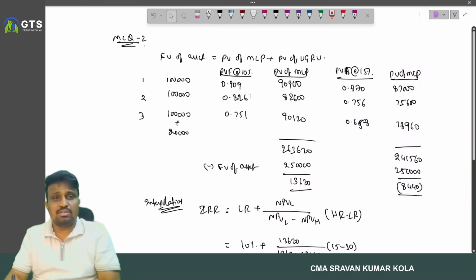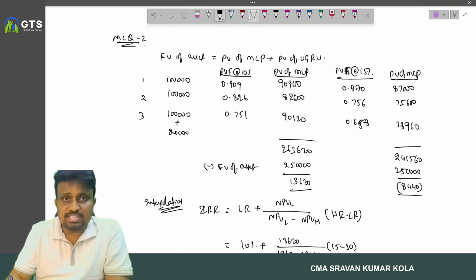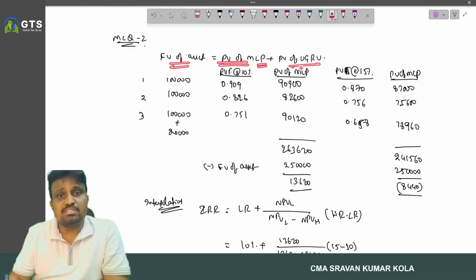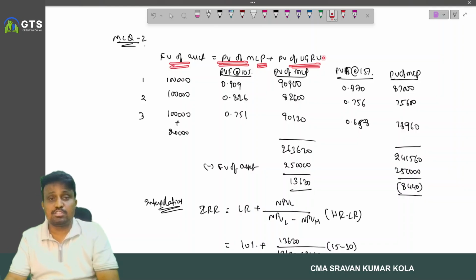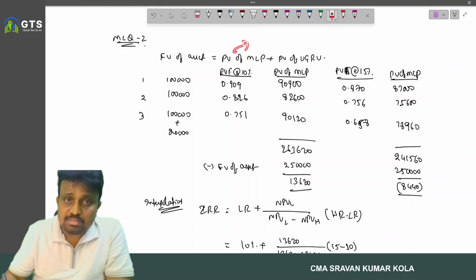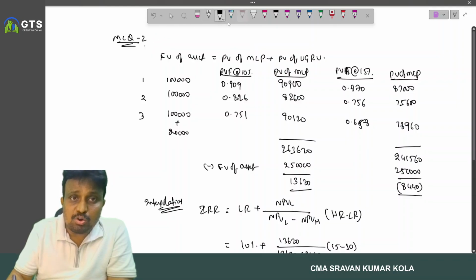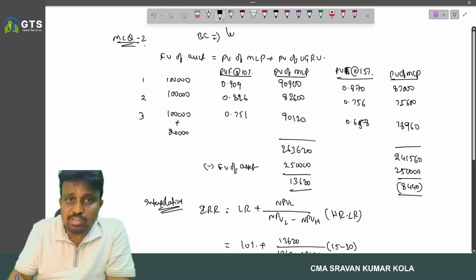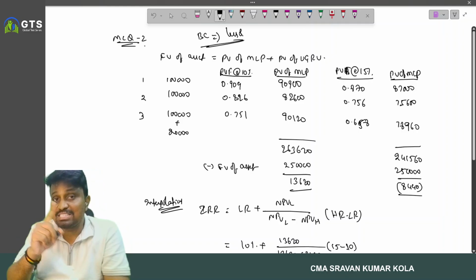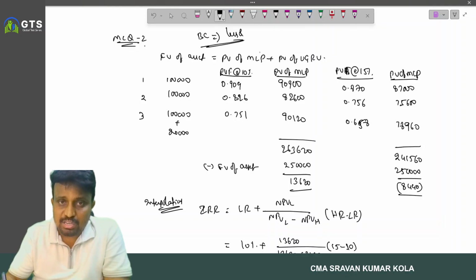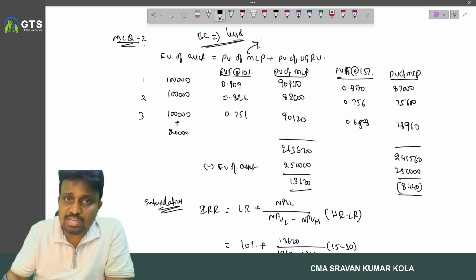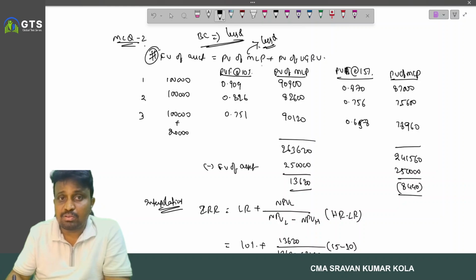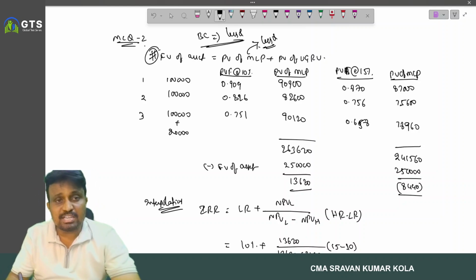And here I have the calculation. And here, fair value of the asset is nothing but what? Present value of the fair value of the asset is equal to present value of minimum lease payment plus present value of unguaranteed residual value. But always remember, the borrowing rate should be calculated only from the point of view of the lessor, not from the point of view of the lessee. So present value of minimum lease payment should be considered from the point of view of the lessor while calculating the borrowing rate. Okay. So here, every year lease rentals are how much?